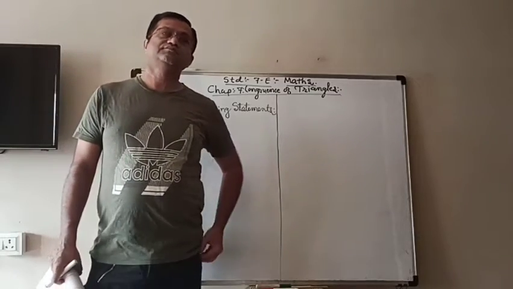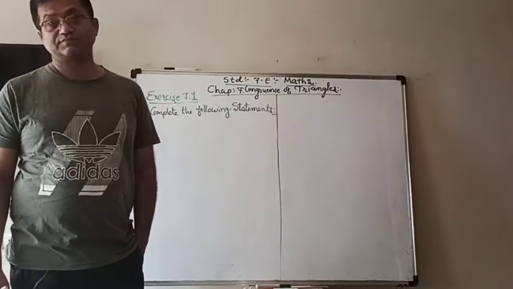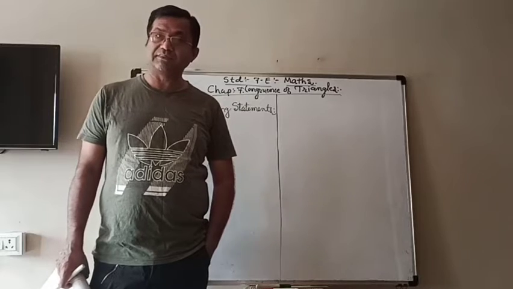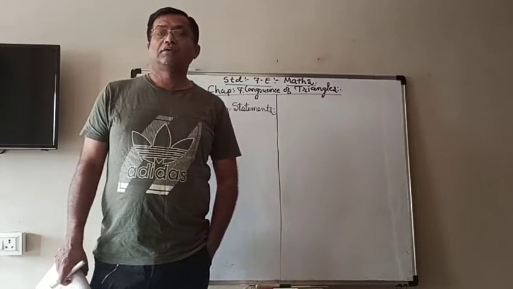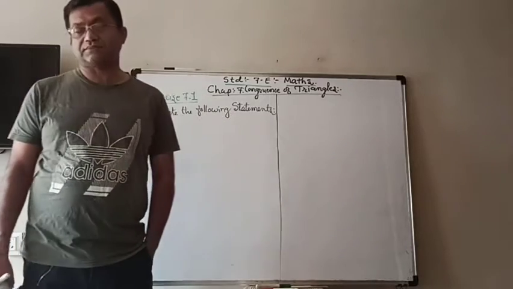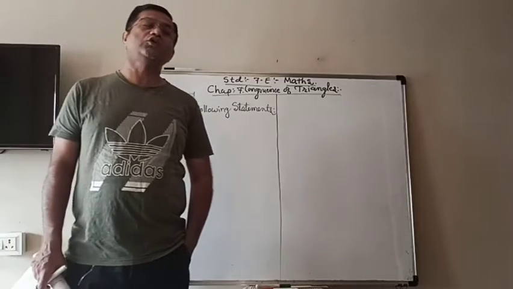Also, when two line segments have the same length, they are said to be congruent line segments. For angles, if two angles have the same measure, then they are said to be congruent angles.